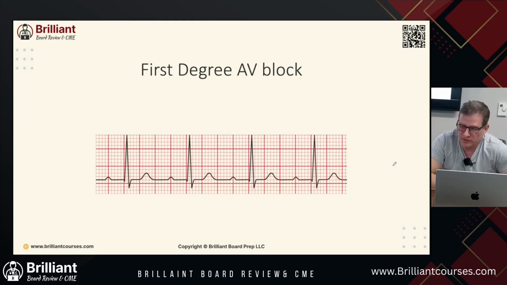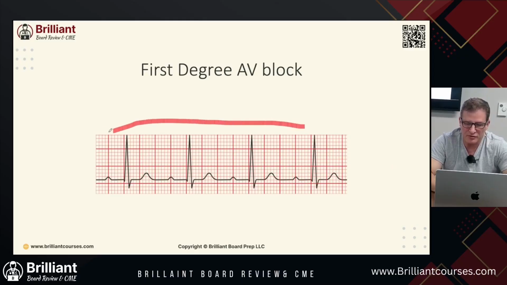First degree AV block. We're going to be discussing these different blocks. When you get boards, or even when you're working on the wards or in the ICU, you're going to get strips like this. So you have to get used to looking at strips.